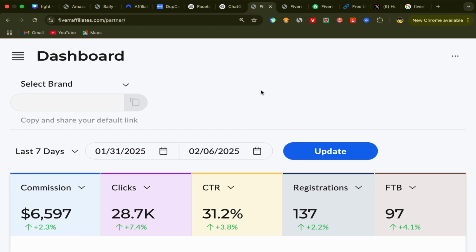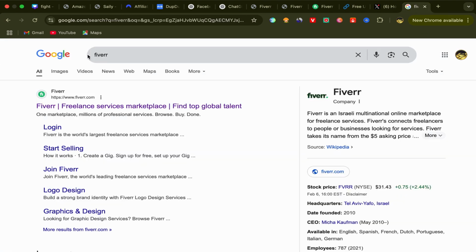This is my affiliate account dashboard, and as you can see over here, just in the last 7 days, I made $6,597 in affiliate marketing using free traffic, like I said, from different social media platforms. Anyway, for people who want to start making money with affiliate marketing using X, you guys need to go step number one. Go to Google and search for Fiverr. Click on the first link and you need to sign up using your email address.